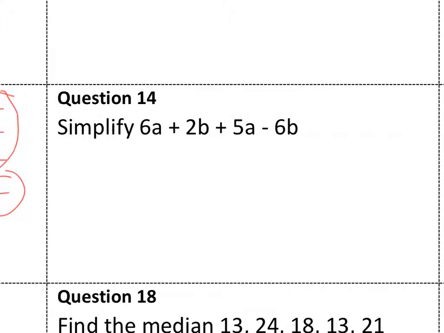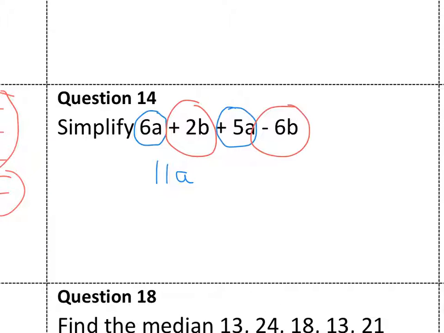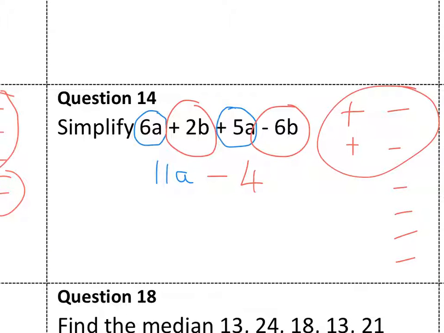Here's another one. Circle my A's first. 6A plus 5A. 6 plus 5, 11A. Plus 2B, take away 6B. Plus 2, take away 6. They pair up. So take away 4B. 11A, take away 4B.